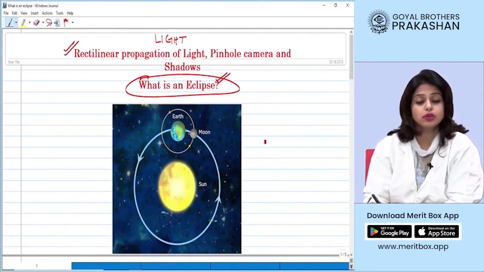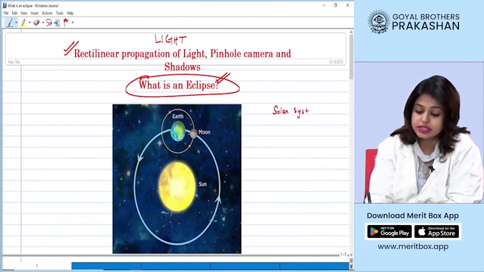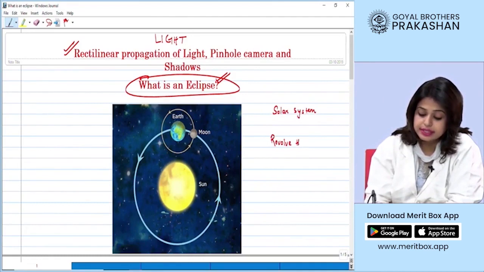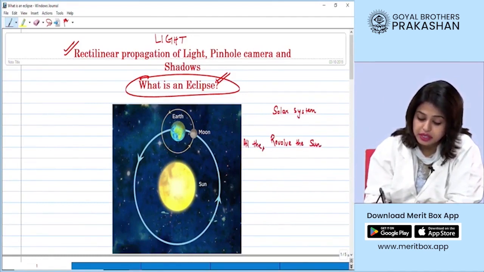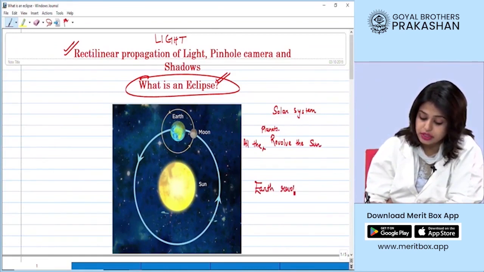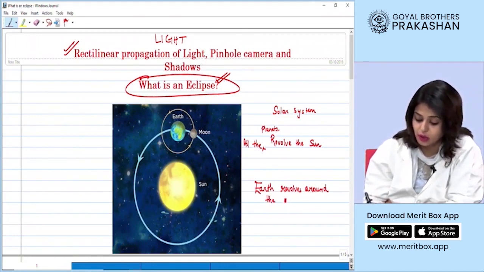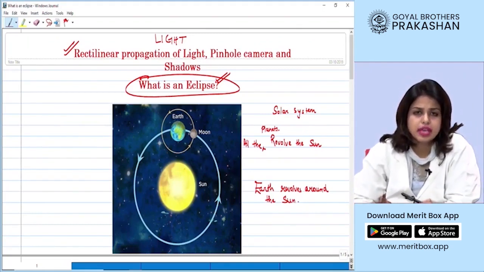Now students, we know that we live in the solar system, right? In the solar system, all the planets revolve around the sun, right? All the planets, including the Earth. So, if I say that Earth revolves around the sun, will I be wrong? The answer will be no, ma'am, you are right. The Earth revolves around the sun. What else revolves around the sun?